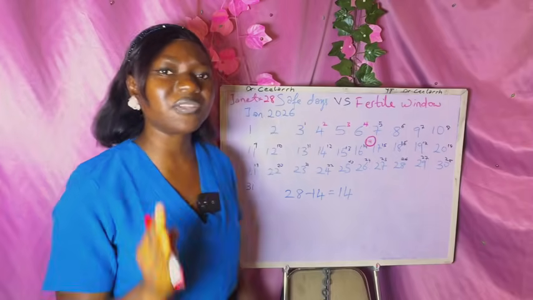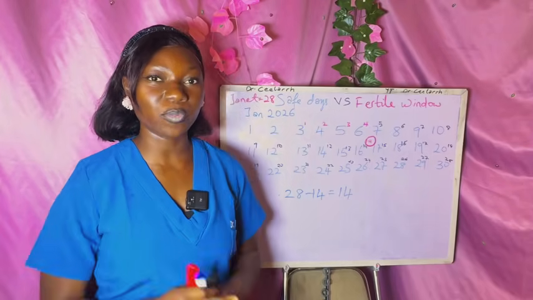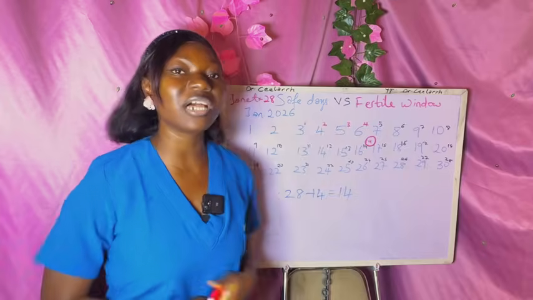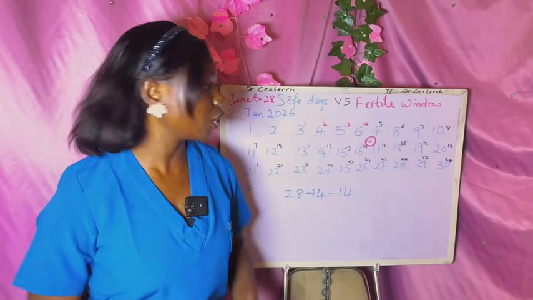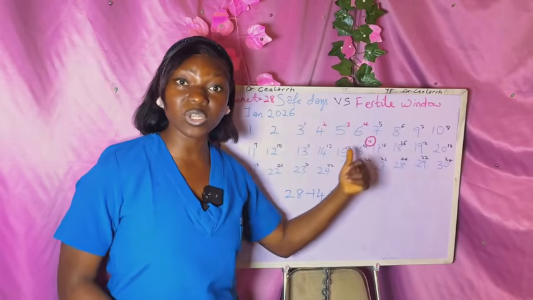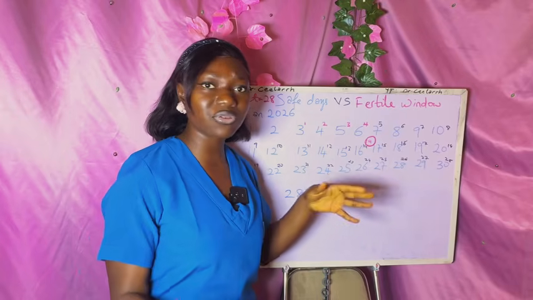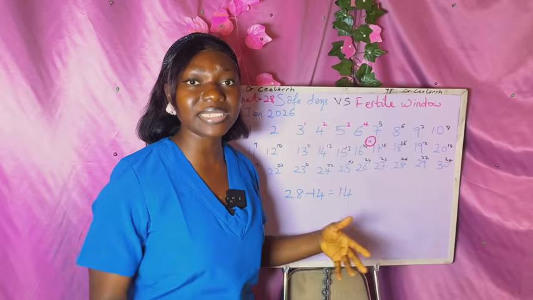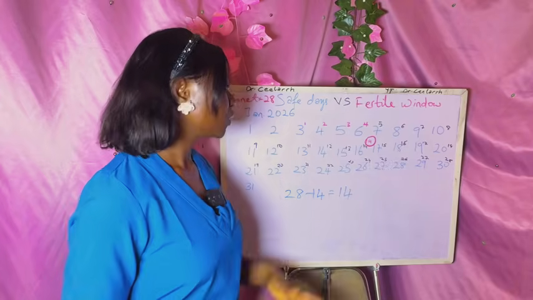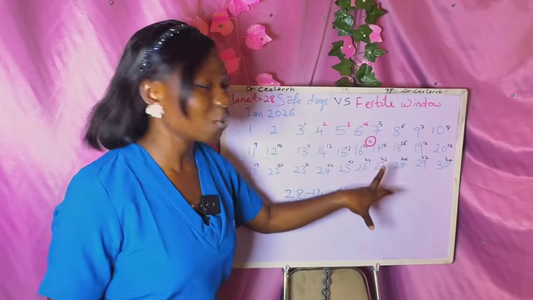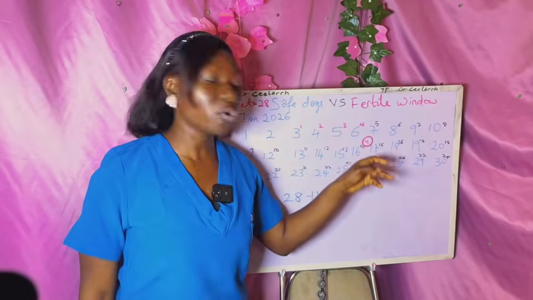Now, ovulation, we have defined it as the release of an egg from the ovary, and it is essential for fertilization to occur, because this egg, when it comes, is what meets with the sperm to give a baby. So if you don't know exactly the period that this is likely to happen, then pregnancy will be more difficult to achieve. Okay, now the fertile window: she's likely to ovulate on the 14th day.